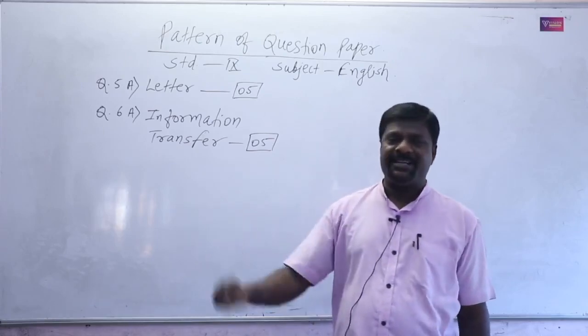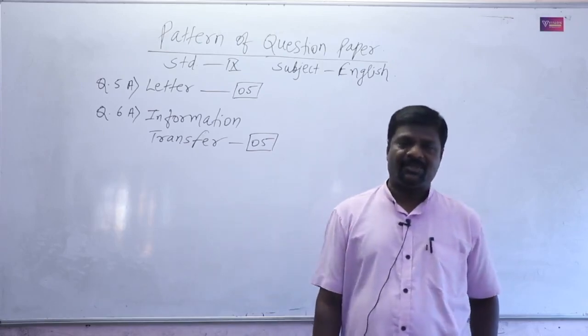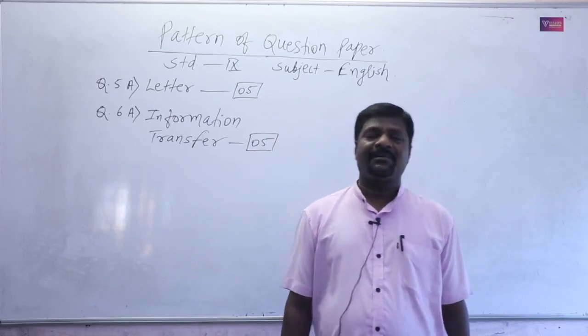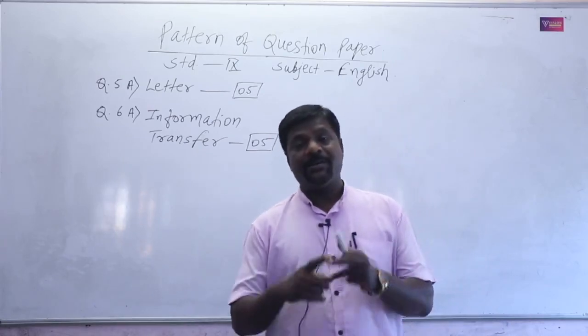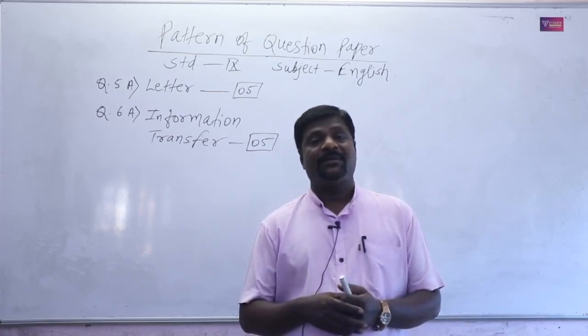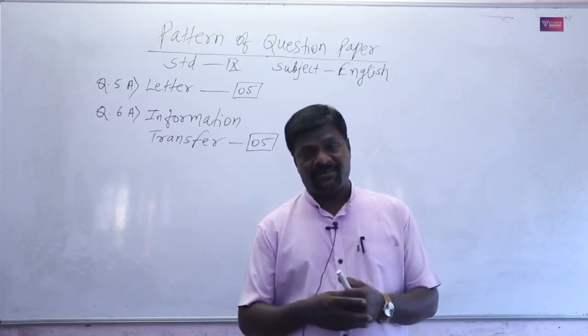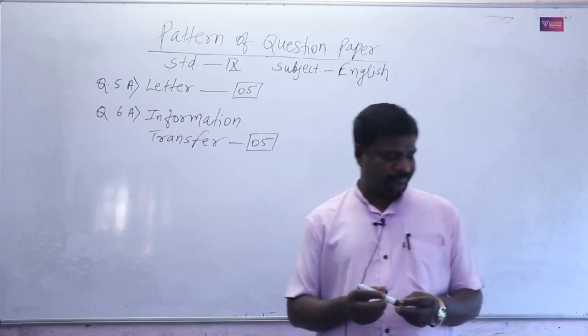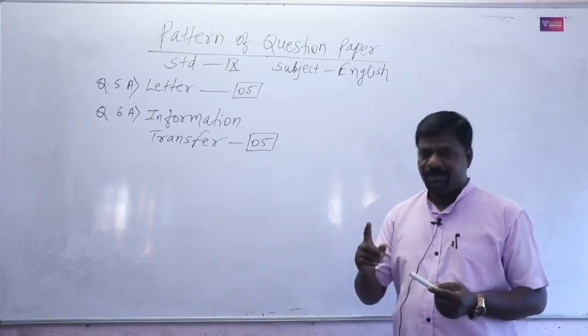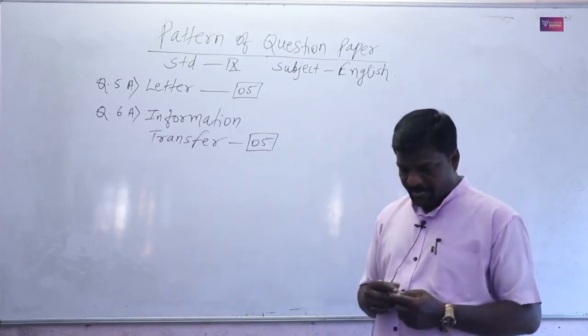Verbal means writing, like a paragraph. Non-verbal means information is given in different types of forms like a table sometimes, pie chart, web diagram or tree diagram. So that is non-verbal to verbal.